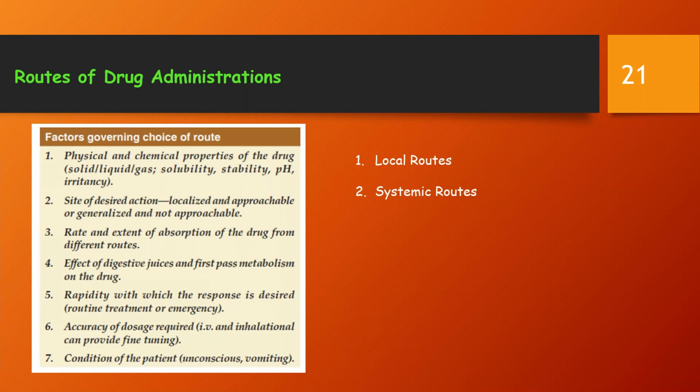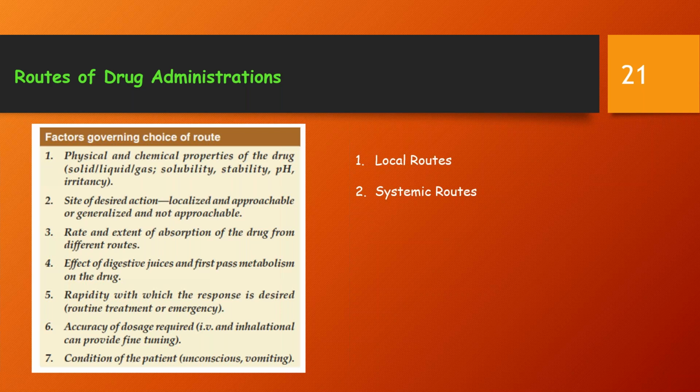Which are the factors that control the choice of route? The physical and chemical properties of the drug, whether it is solid, liquid, or gas, its solubility, stability, pH, and irritancy.